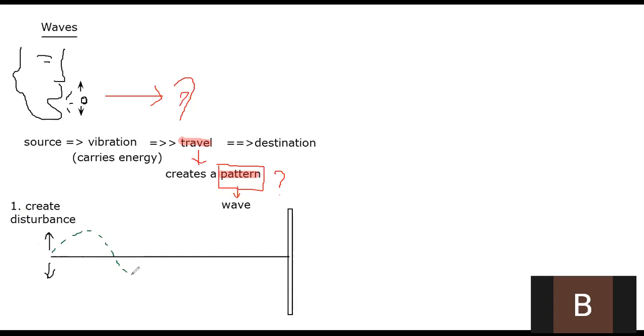It looks like this. It travels like a wave pattern. This is the pattern it makes. We call it a wave: a pattern made by the traveling of a disturbance. So number 2 is that it travels, and number 3 is that it creates a certain pattern. This is just a basic analogy of the wave pattern.